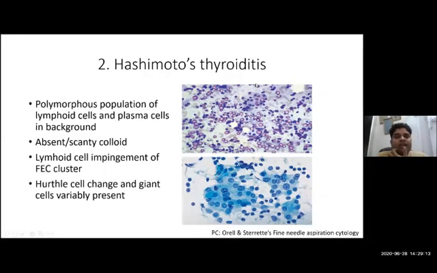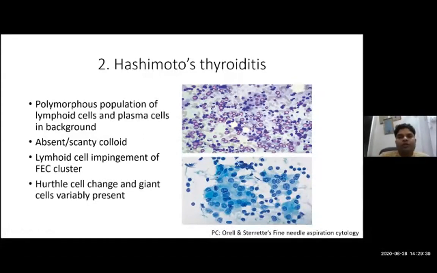At some times, you can also get some Hurthle cell changes, but Hurthle cell changes and giant cells are variably present. It is not necessary that they are present in each and every slide of Hashimoto's thyroiditis. You can get them, but not always. What you will get always is the presence of lymphoplasmacytic infiltrate in the background.